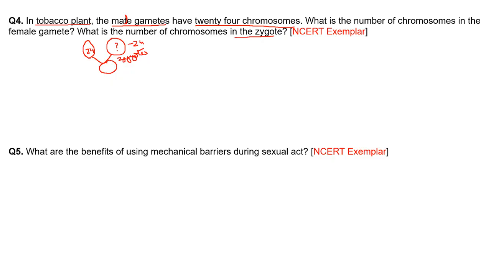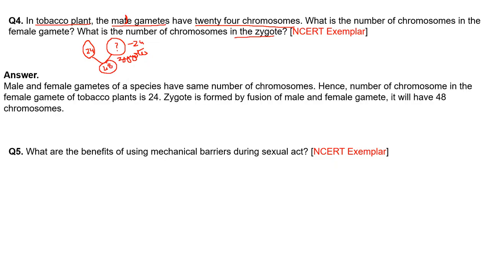What is the addition of 24 and 24? It is 48. So the zygote will have 48 chromosomes. Here is the answer.